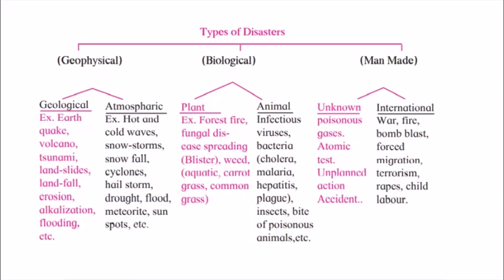Next, we have man-made. Man-made disasters happen because of human interference. For example, it can be leakage of any poisonous gas or an atomic test. There can be any disaster, for example, the disaster that you have studied about, Hiroshima, Nagasaki, and other different places where atomic disasters have happened. Next can be international, it can be war or bomb blast or terrorism which happens between two countries or between different countries of the world. So these are the different types of disaster.